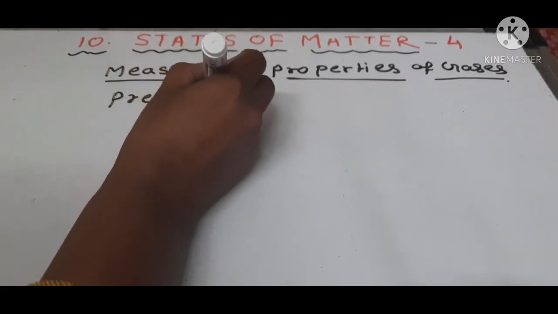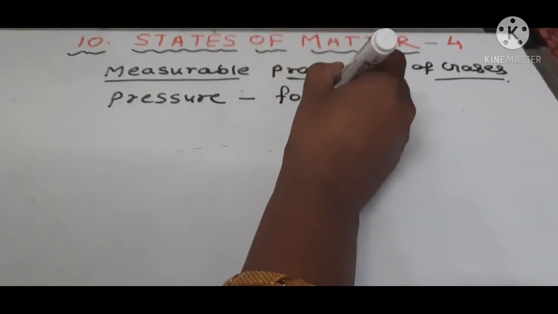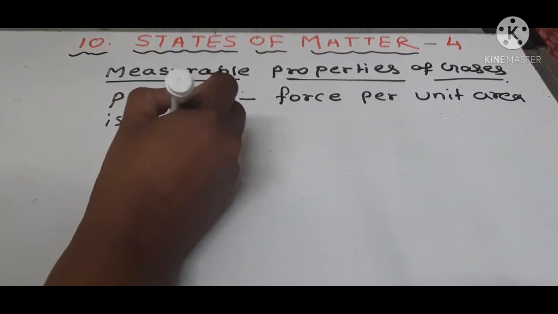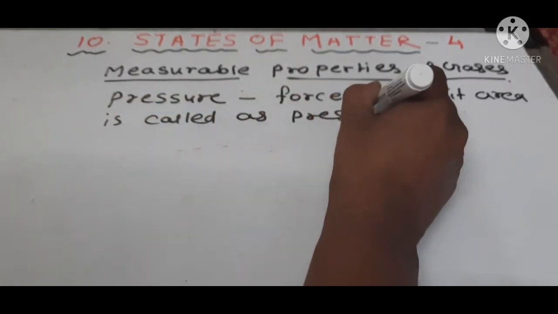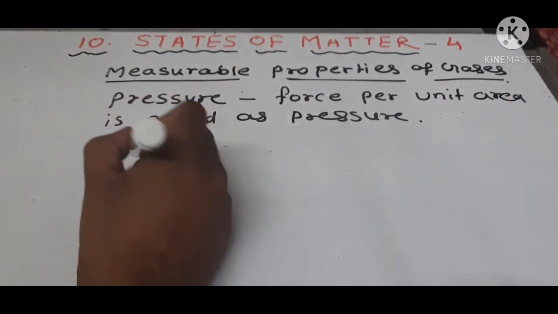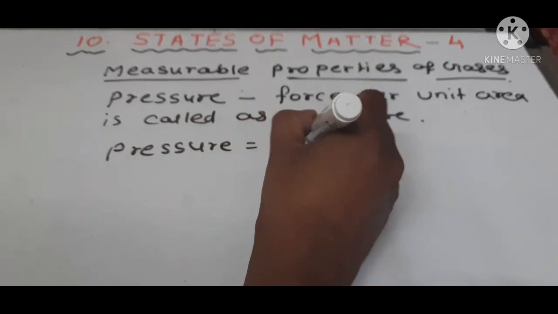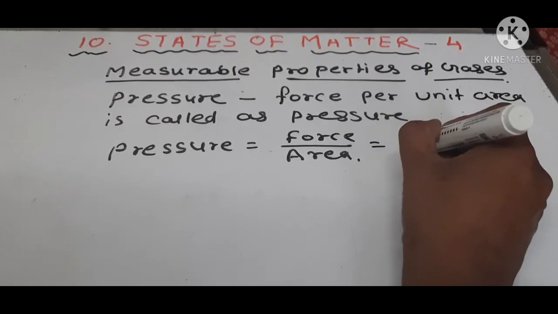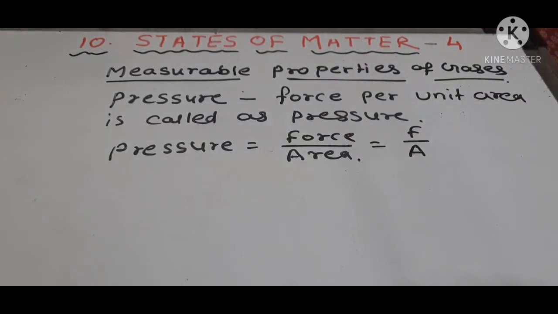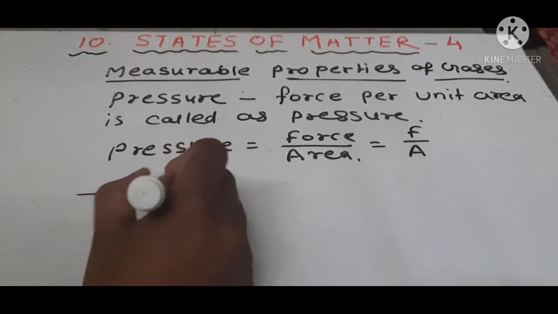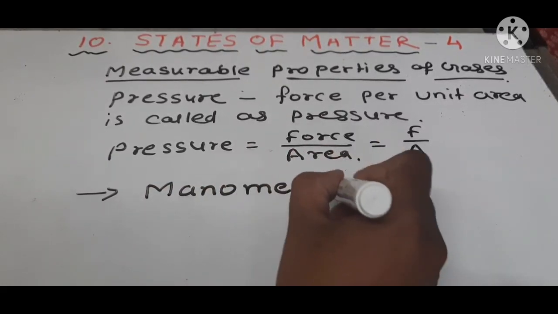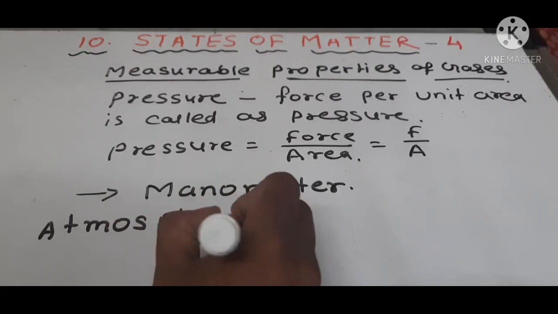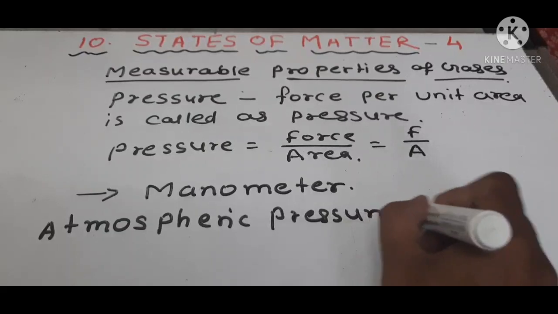Pressure is the force per unit area. Force per unit area is called pressure. The formula is pressure equals force upon area, denoted as F upon A. Pressure is measured by a manometer, and atmospheric pressure is measured by a barometer.